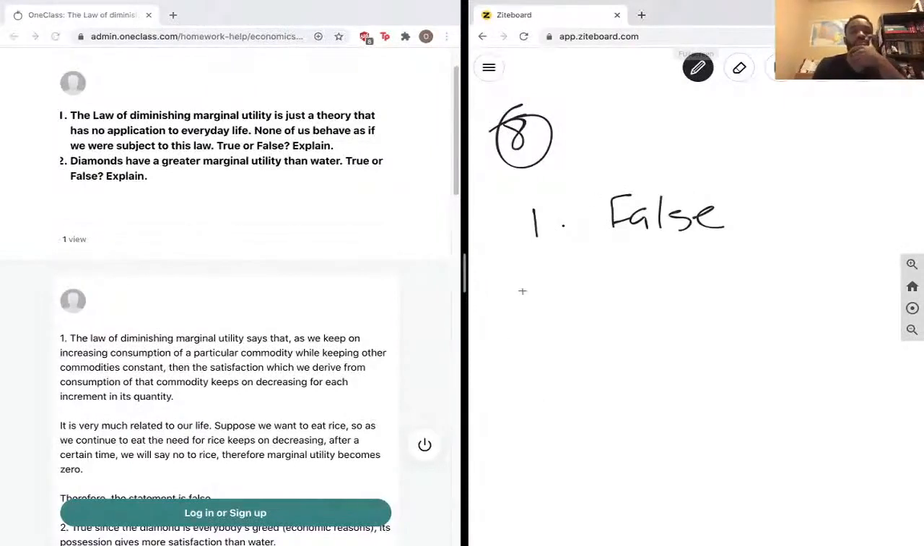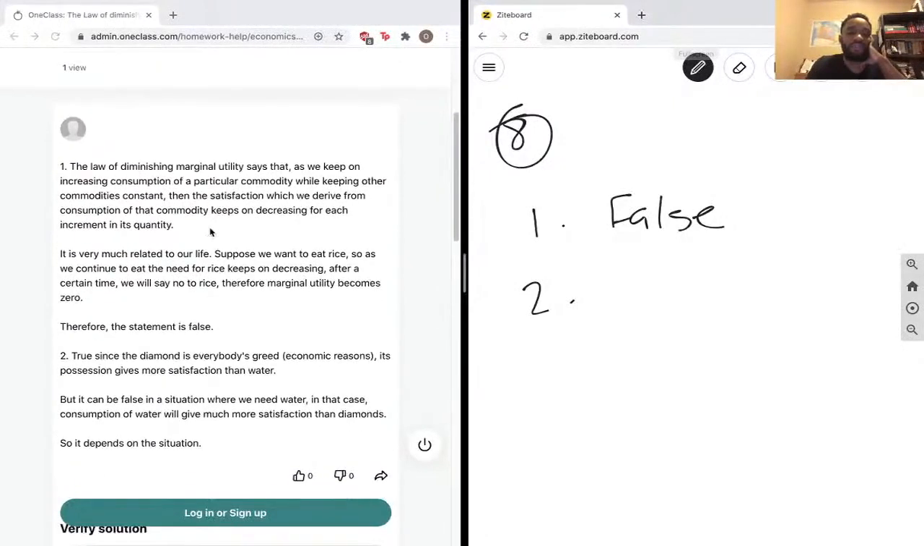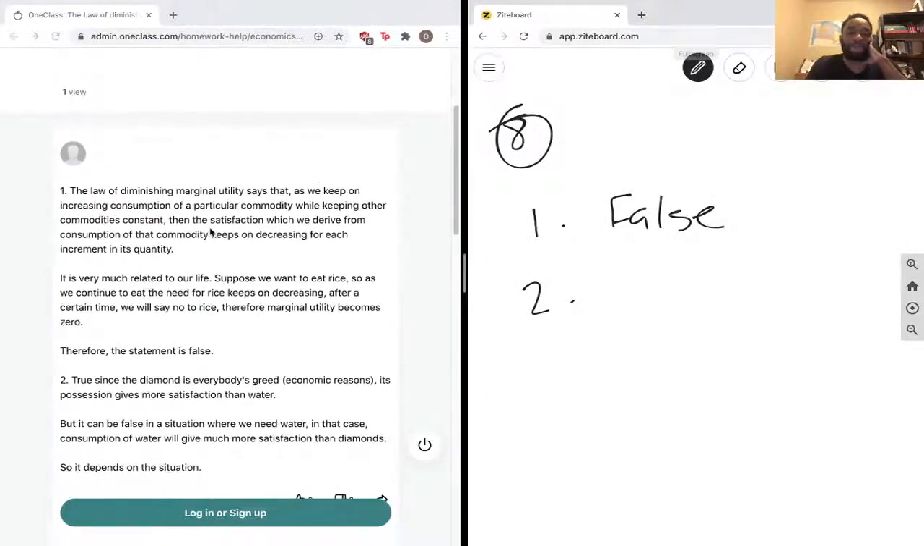And part 2, diamonds have a greater marginal utility than water. True or false? Our tutor says this is true. Since diamonds are everybody's greed, economic reasons, its possession gives us more satisfaction than water. But it can also be false in the situation where we need water. In that case, consumption of water would give us more satisfaction than diamonds. So it depends on the situation. So this is true and false, is what we're saying.